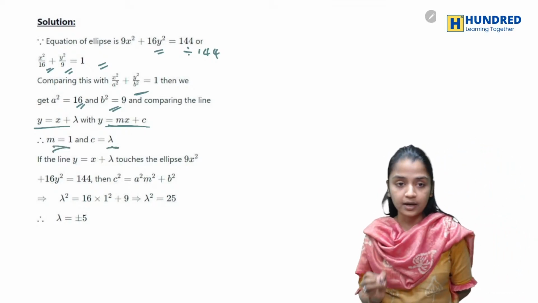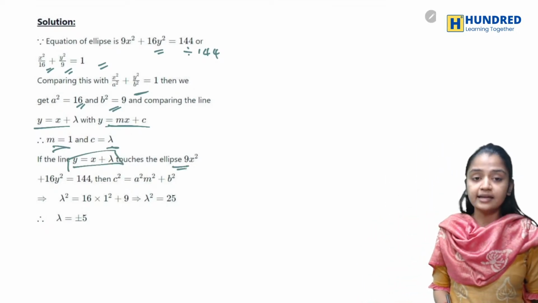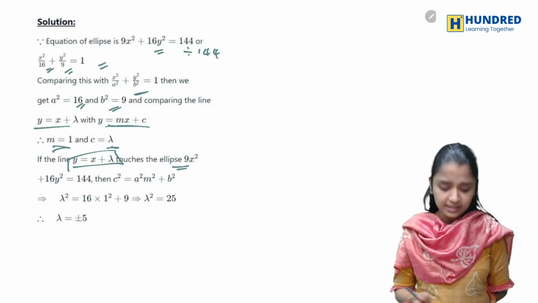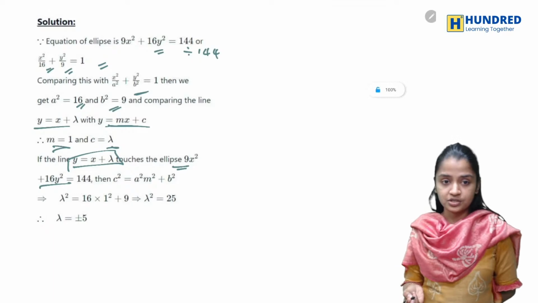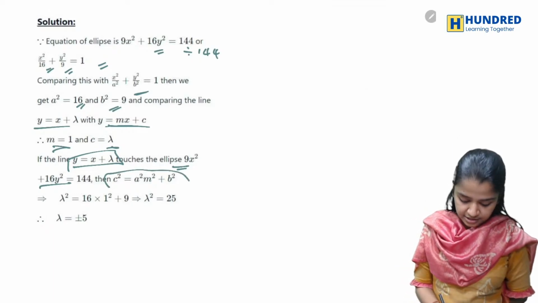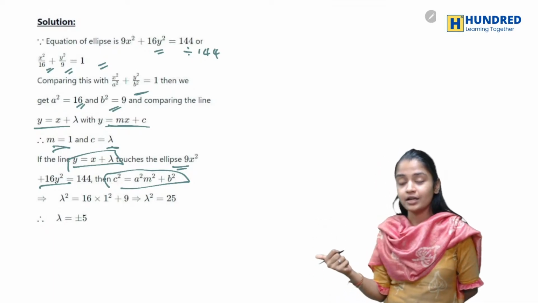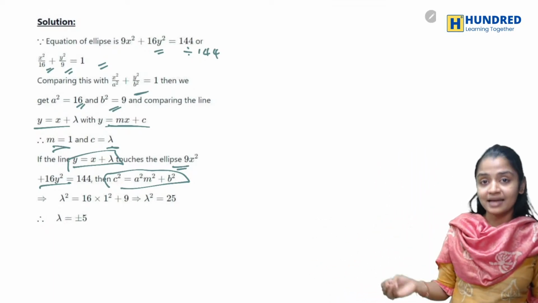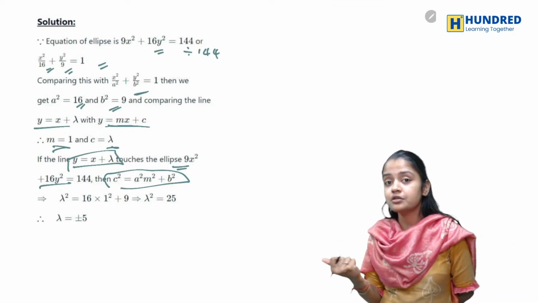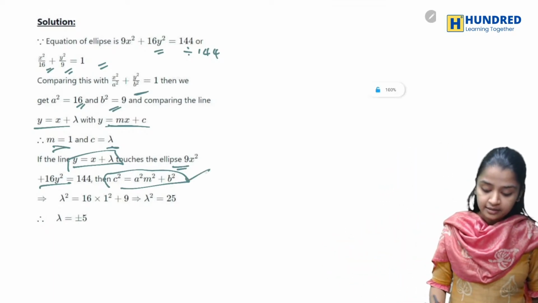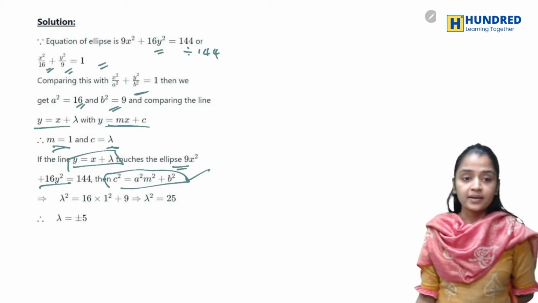What is the constant? Constant is lambda. So you know that this line touches the ellipse. Since a line touches the ellipse, you have a condition for tangent, right? The condition for a line to be a tangent, you would have learned, is c square equals a square m square plus b square.